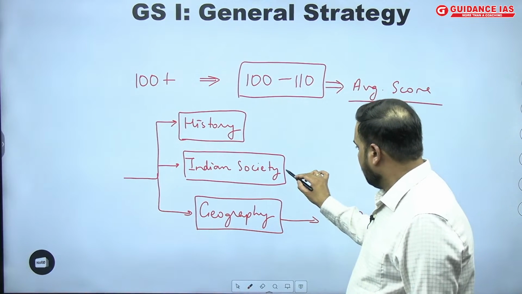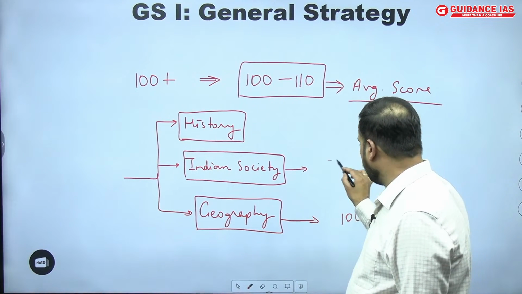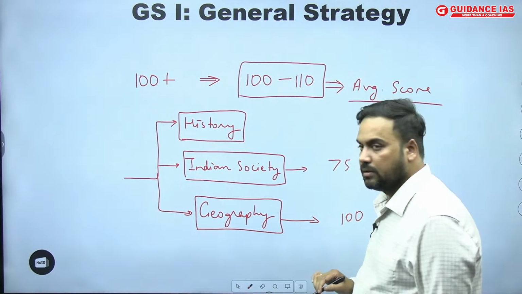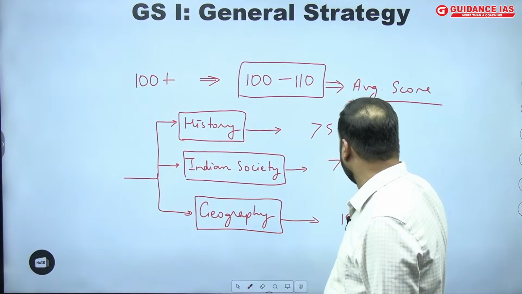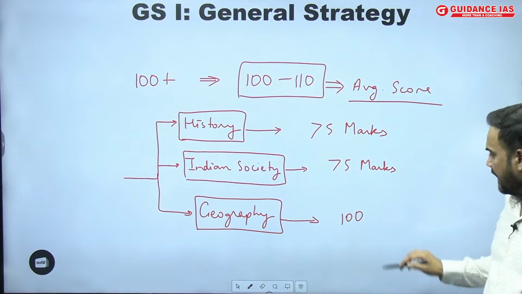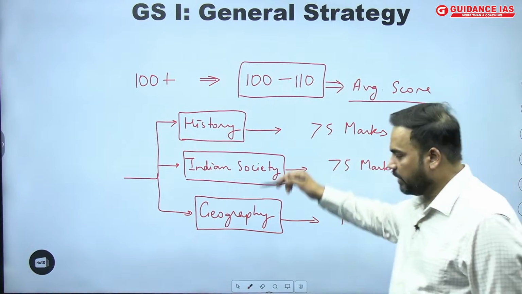So I'll take this average of 100 for the geography part of GS paper 1. If you look at the average for Indian society, it has been around 75 marks. And if you talk about history, again, it has been about 75 marks. So this has been the distribution of marks in paper 1.